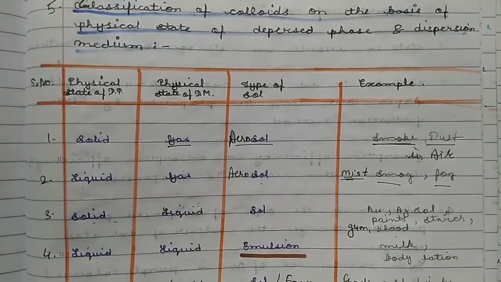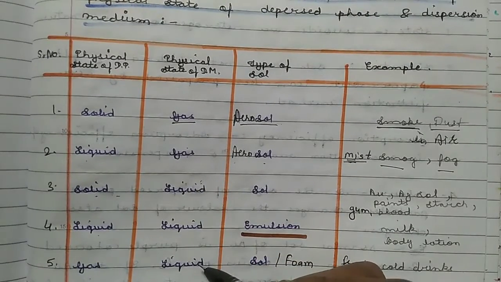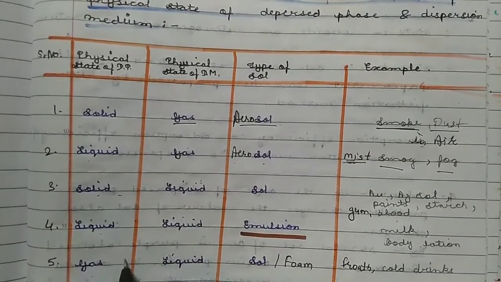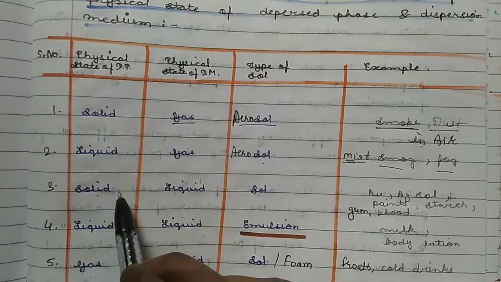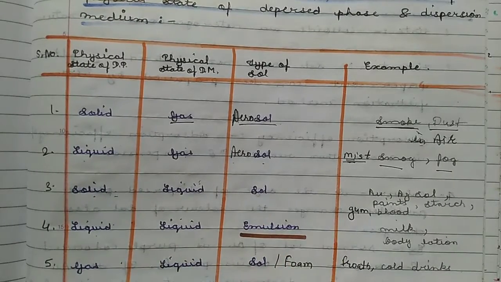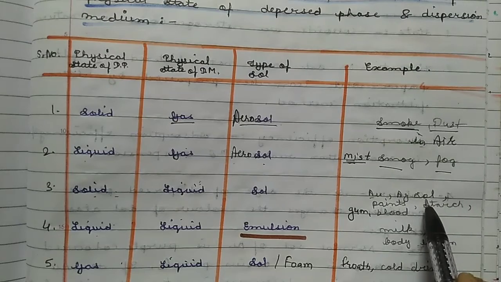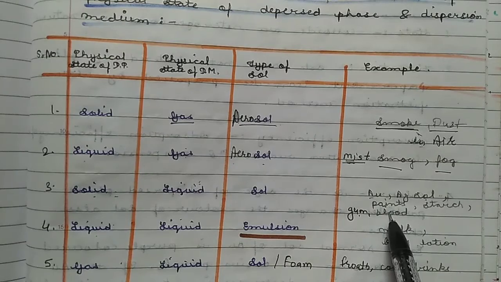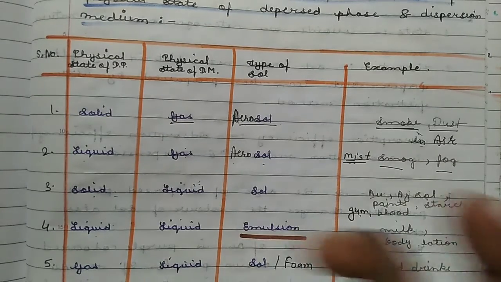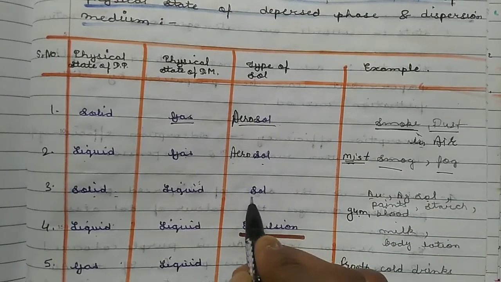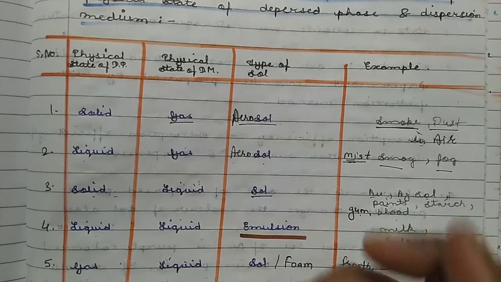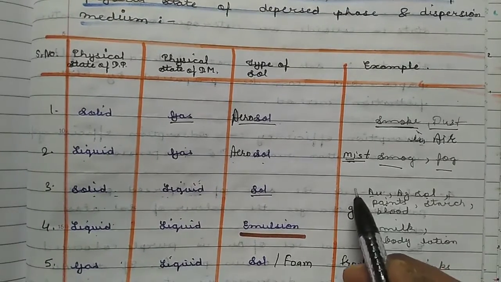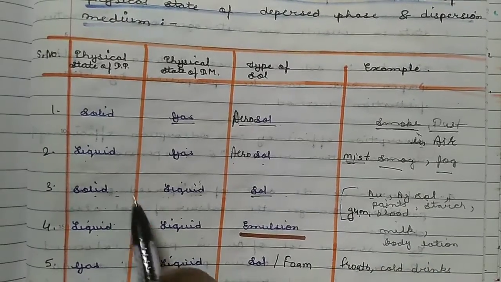Now if dispersion medium is liquid, then three types of colloidal solutions can be made: solid in liquid, liquid in liquid, and gas in liquid. Solid in liquid are sols, for example, all the metallic sols, for example, Au sol, Ag sols, paints, starch, gum, blood. Blood also, hemoglobin is present in the liquid part of the blood. So these are all the sols. Sols mean the colloidal solutions when solids are dissolved in a liquid part. These are all the examples of the sols of solid in liquid.